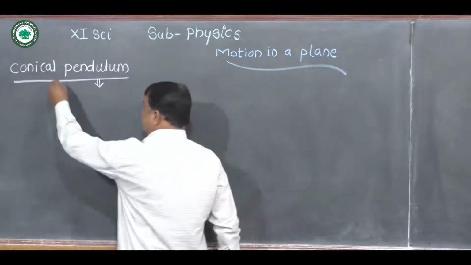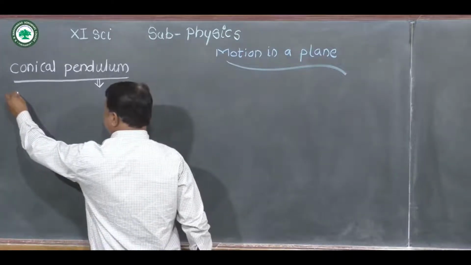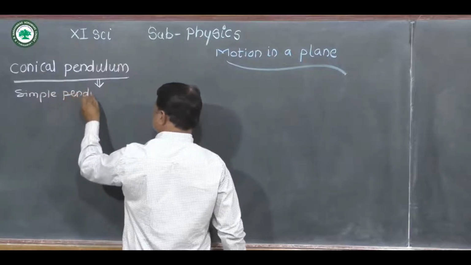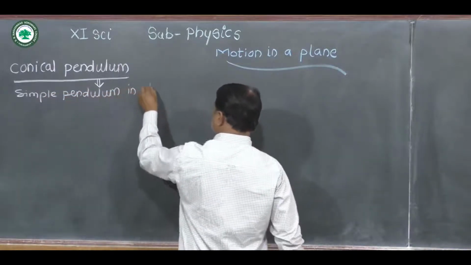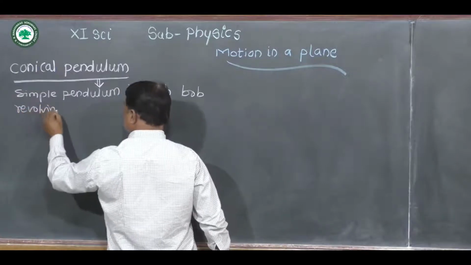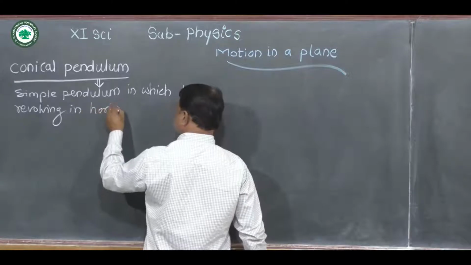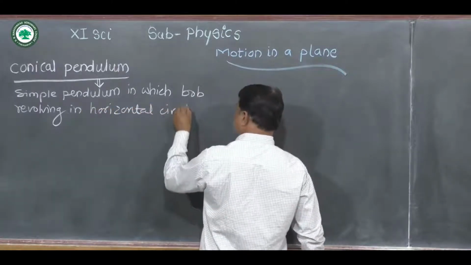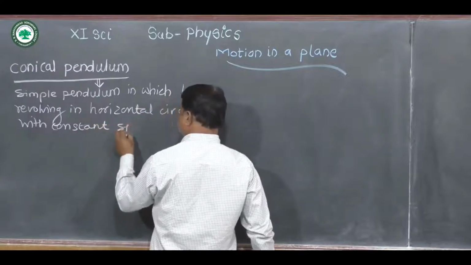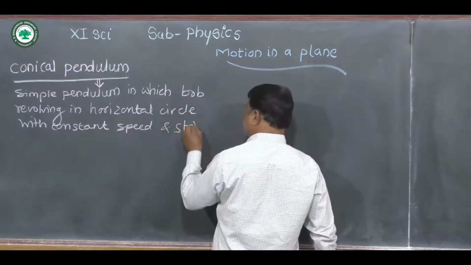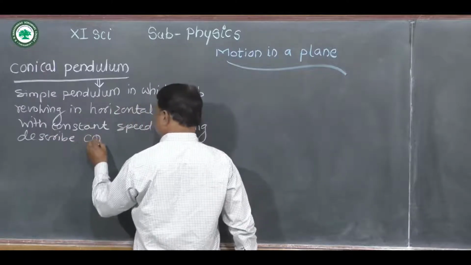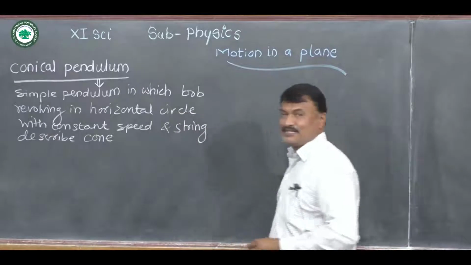So in a simple manner, we can define the conical pendulum as: a conical pendulum is a simple pendulum in which the bob revolves in a horizontal circle with constant speed, and the string describes a cone. That's why it is called a conical pendulum.